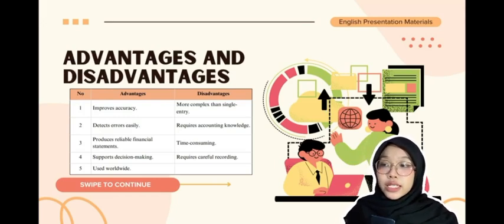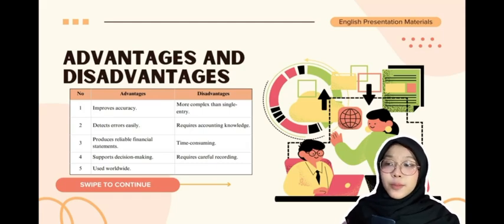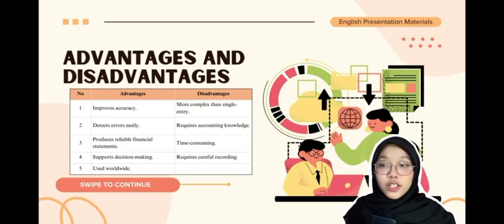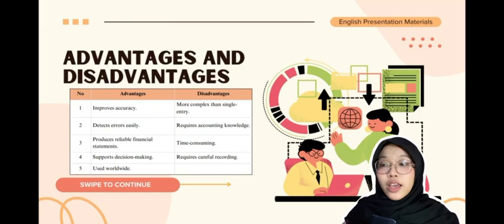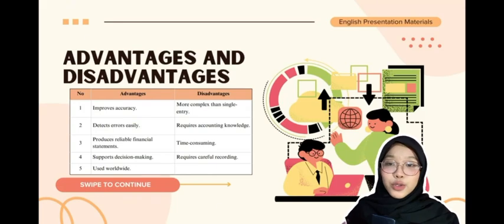As for disadvantages, it also has some limitations. It is more complex than the single entry system. It requires accounting knowledge and careful recording. In addition, recording every transaction can take more time. Even so, the advantages are much greater, which is why this system is used by almost all businesses today.